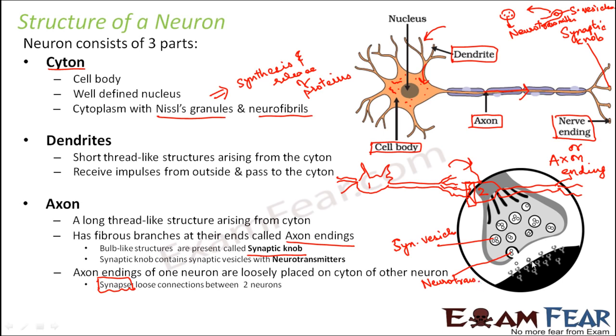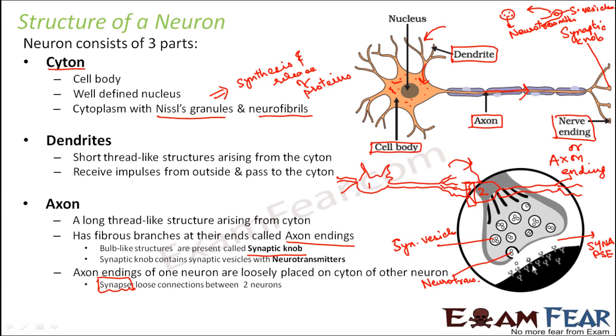Now these neurotransmitters are received by the receptors which are present in the synapse. So this region is known as the synapse, that is the loose gap between the two neurons, and then the receptors will receive these chemicals, so the information is passed on to the next neuron.